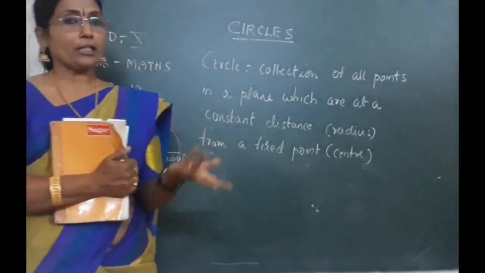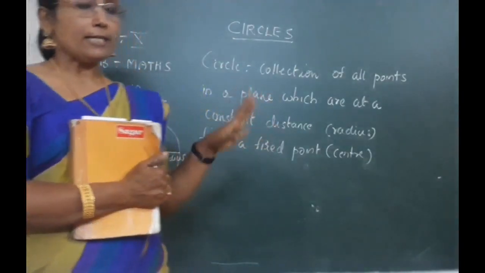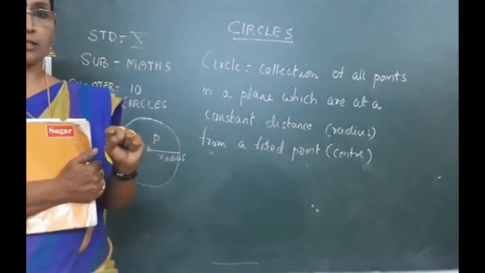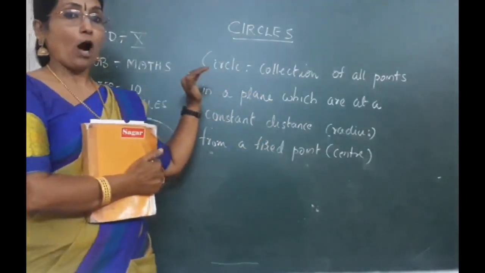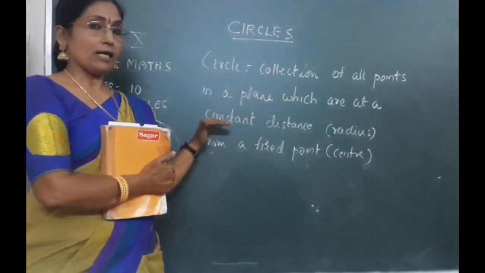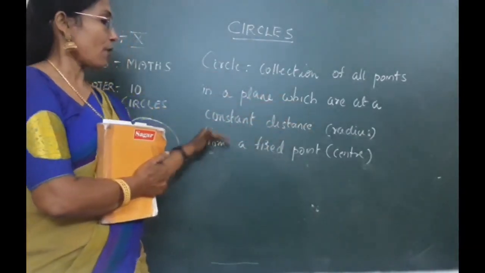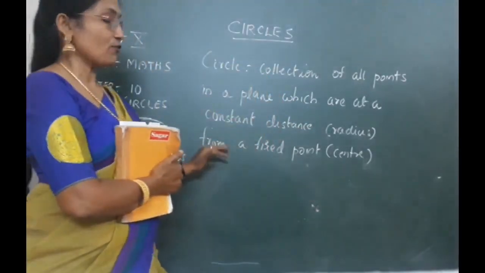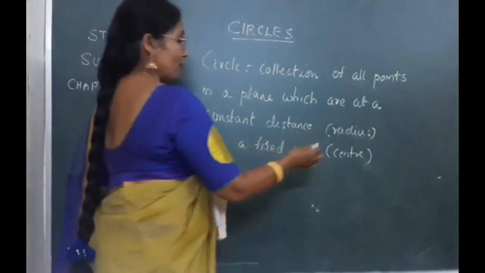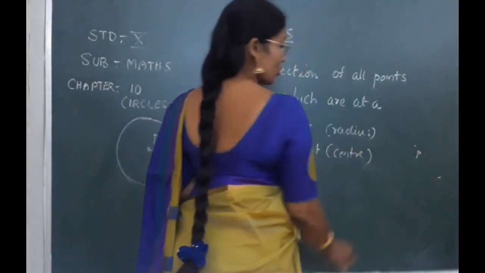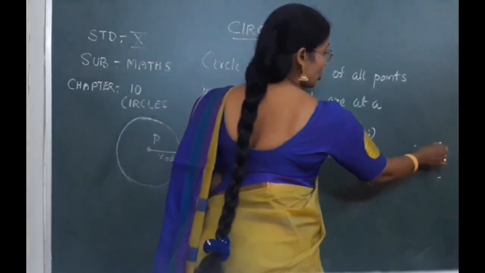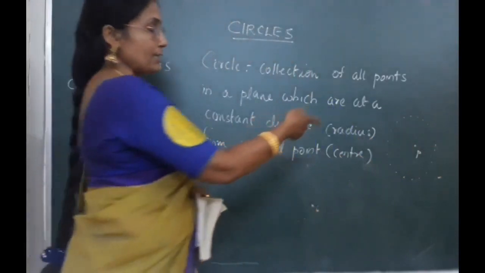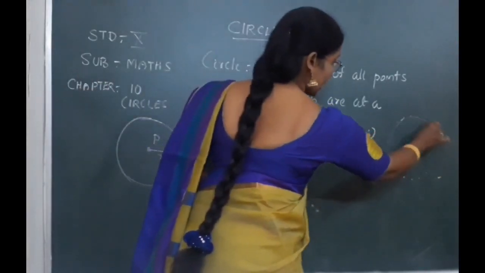What is a circle? In 9th standard you have already learned about the detailed study of circles. It's a collection of points. That collection of points, how should it be? In a plane, they are at a constant distance from a fixed point. That means if you have taken a point, and from this point at a constant distance you collect a set of points, that set of points will constitute a circle.